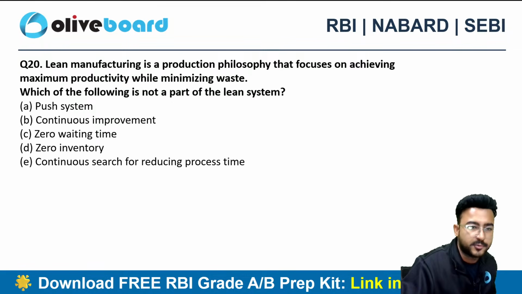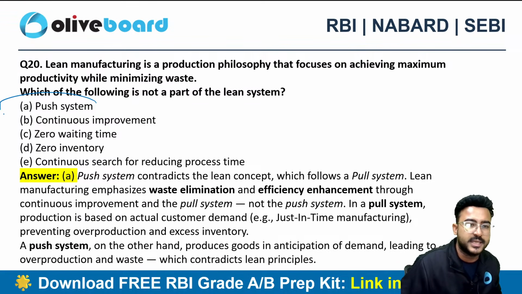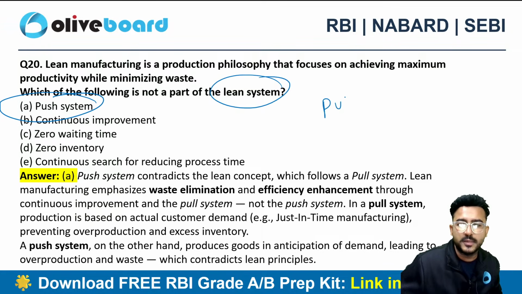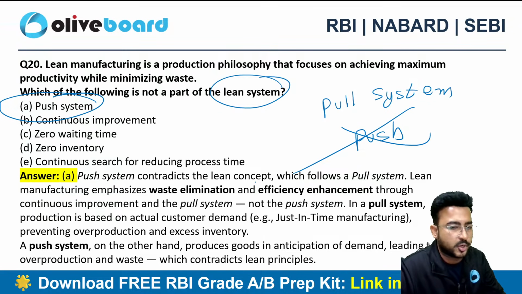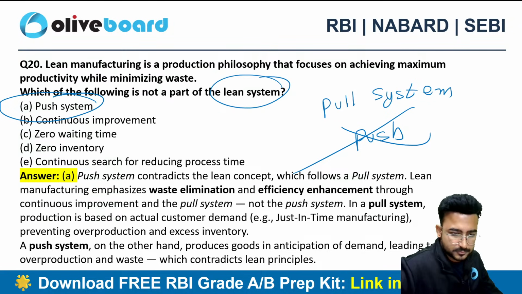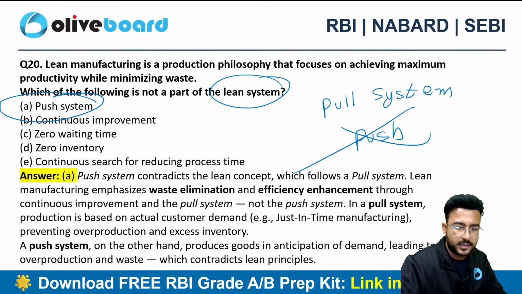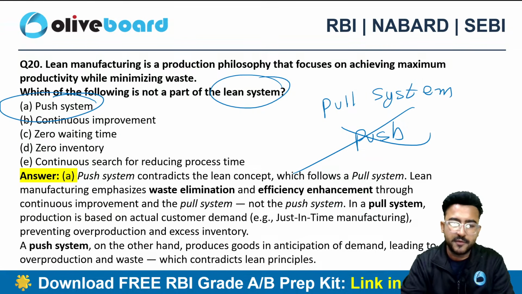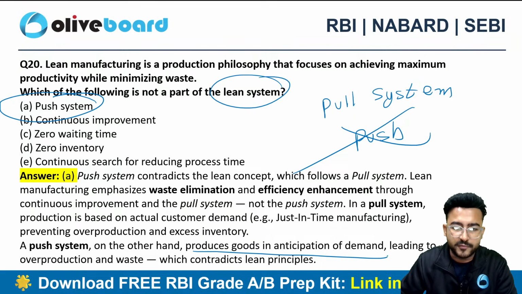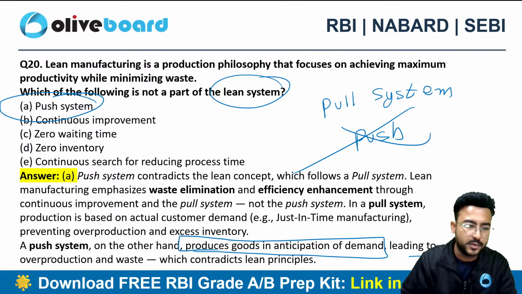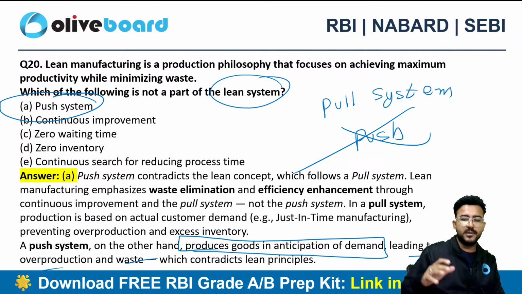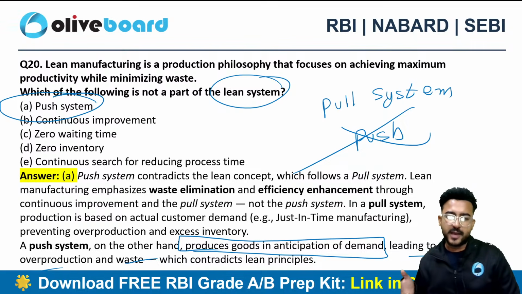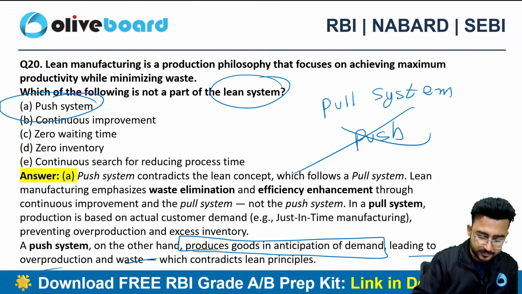The correct choice here will be push system. Why? Because lean system is based on the pull system and not the push system. That is the very first thing. Right? In a push system we are producing the goods in anticipation of the demand, leading to overproduction or waste, which contradicts the lean principle. Because in lean we are completely following the pull system.